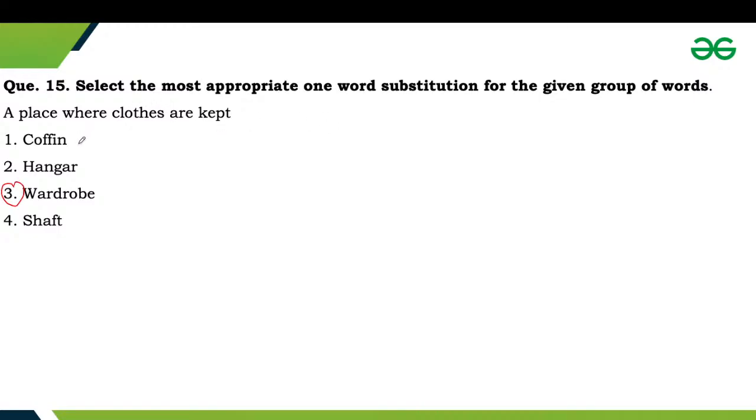Coffin is basically a wooden box in which dead bodies are buried. Next one is hangar. A hangar is basically a large building that is usually used for storing aircraft, or we can say that it is used for aircraft maintenance.